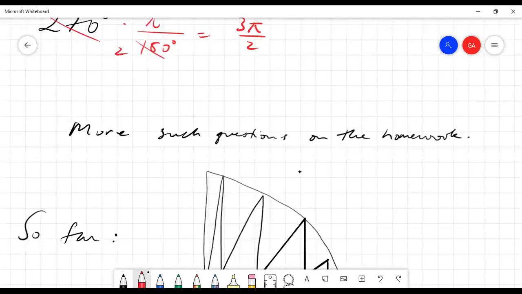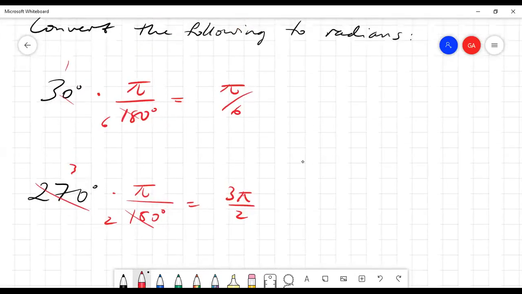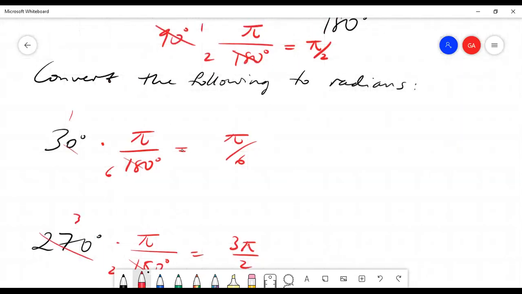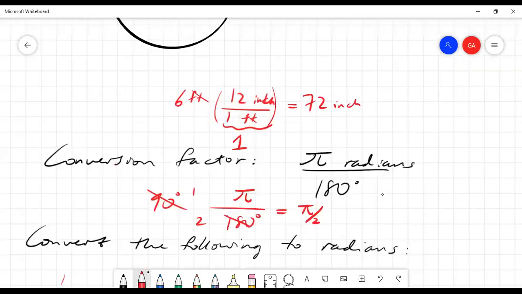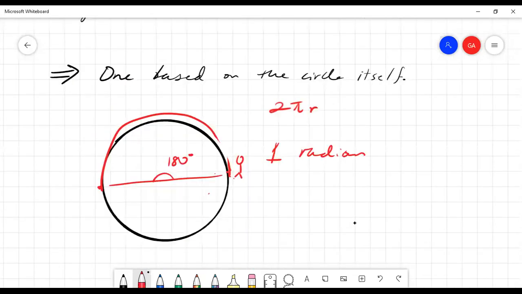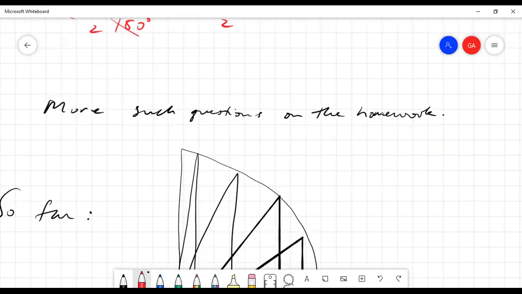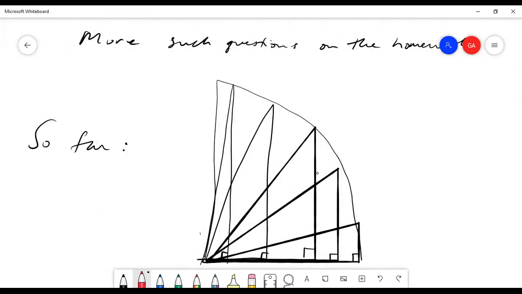Okay, so anyway, this was an aside that I had placed in there just to introduce people to radians. But for the remainder of this course, we're going to use degrees. Okay, so let's return to our idea of extending our notion of these trigonometric values beyond 0 and 90 degrees.